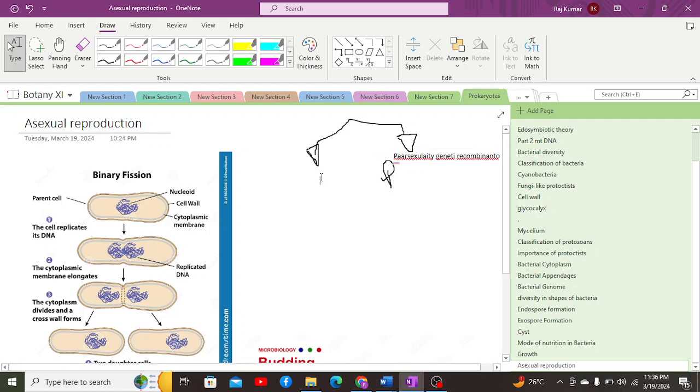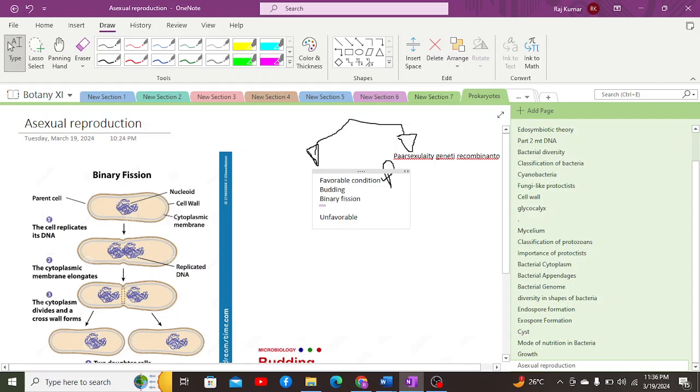For now, we are going to focus on the asexual method, which we call asexual reproduction, in which we have two conditions. First is the favorable condition, and second is the unfavorable condition. In case of favorable condition, we have two processes, which include budding and binary fission.